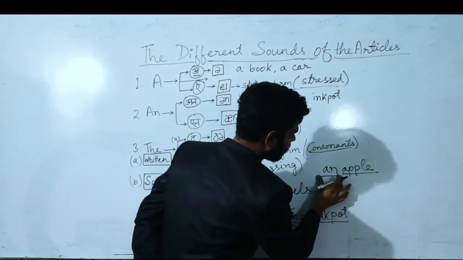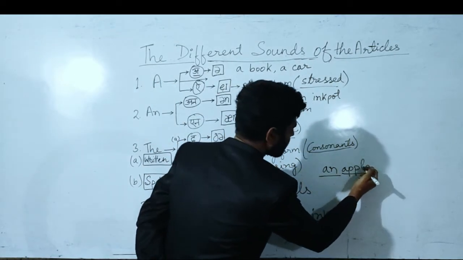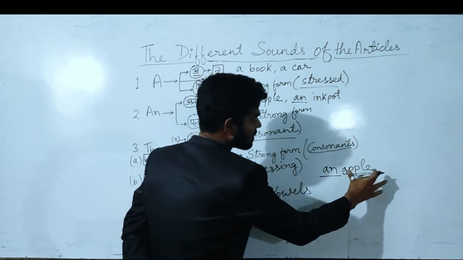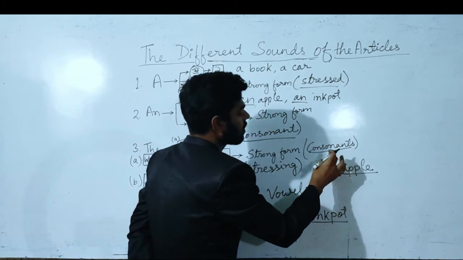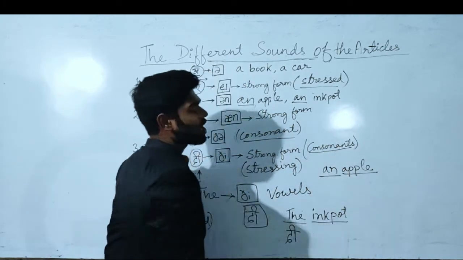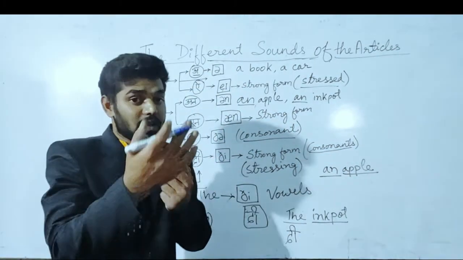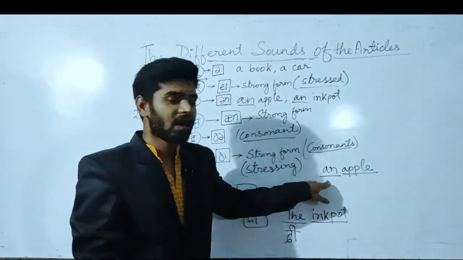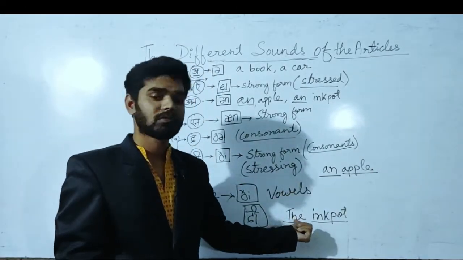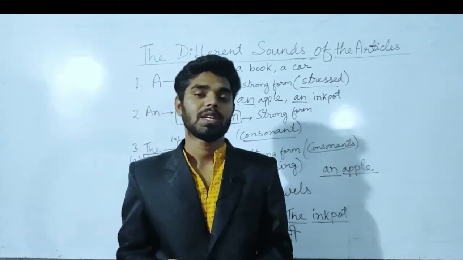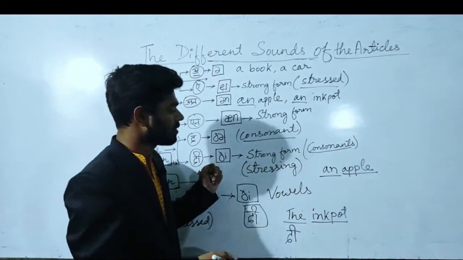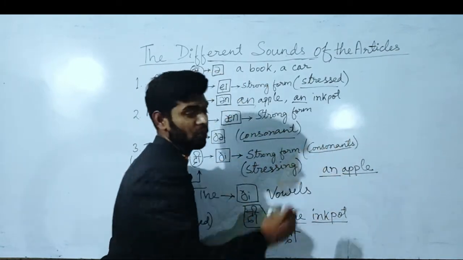Apple is what? An indefinite. It stands as indefinite here, so we have put an here. And if it is definite to both the speaker and the listener, then here we have to use the or the. The sound would be decided on the basis of the word that follows.